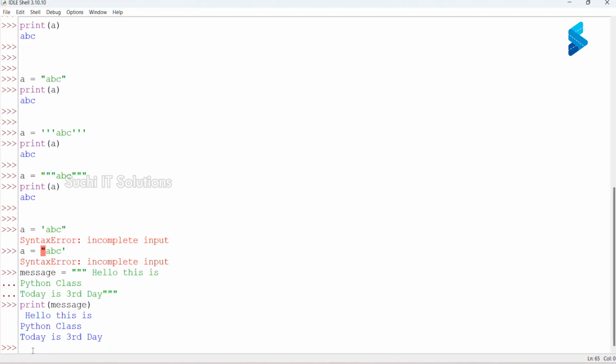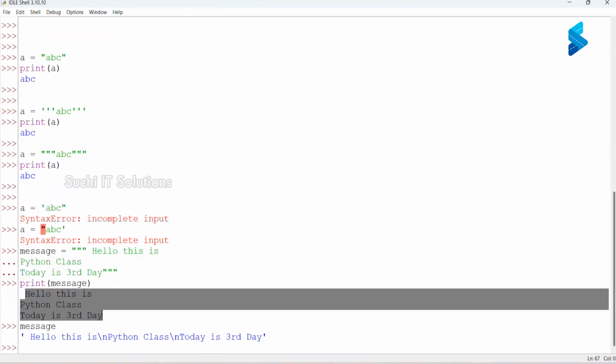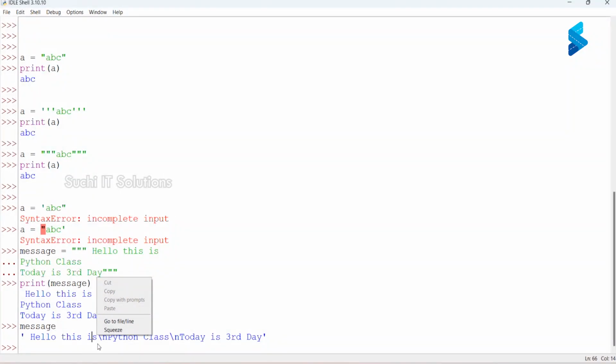So I want you to notice the print statement actually interpreted and printed just the way we have written it. But here, wherever we have hit enter, there is a slash n.